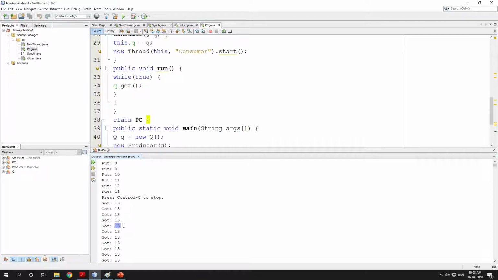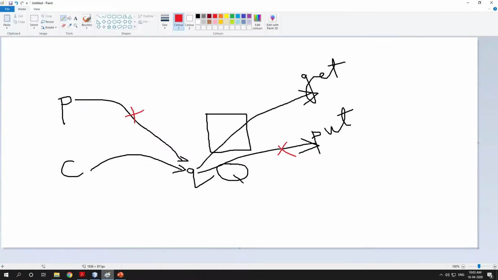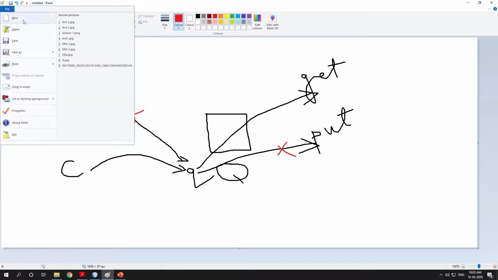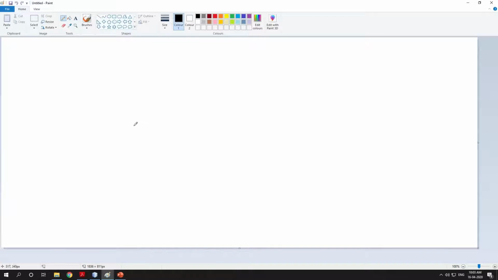See, this means 0 to 12 products are wasted. This is what I showed you in the previous example. If you have a producer, a queue, and a consumer, and there is no communication between consumer and producer, suppose the size of the queue is only one element.